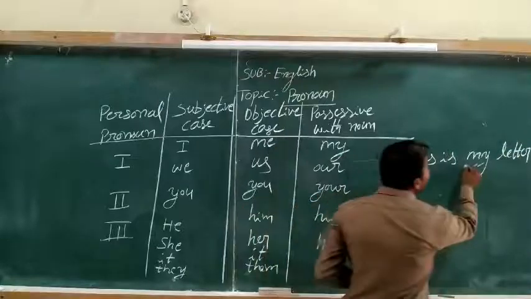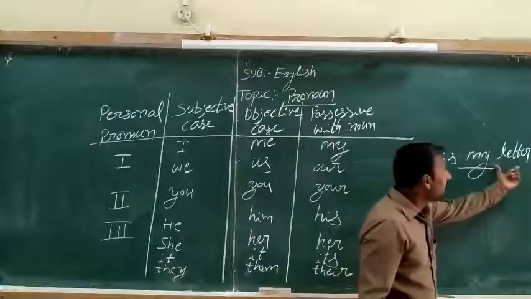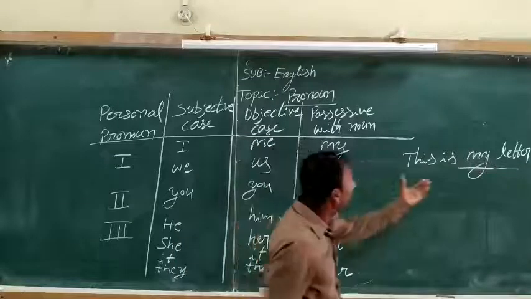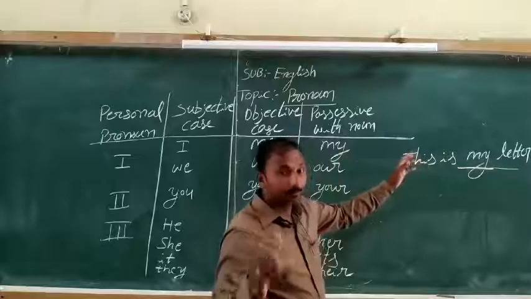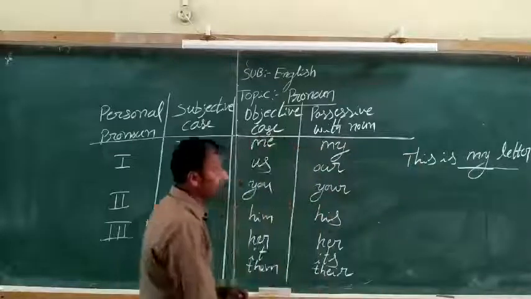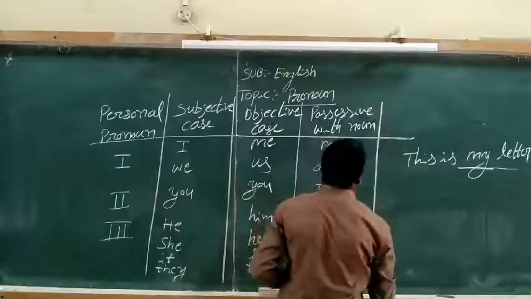In the sentence, my is a possessive with noun, and letter is a noun. It shows the ownership of the letter. It's my letter. Then we come to possessive without noun.